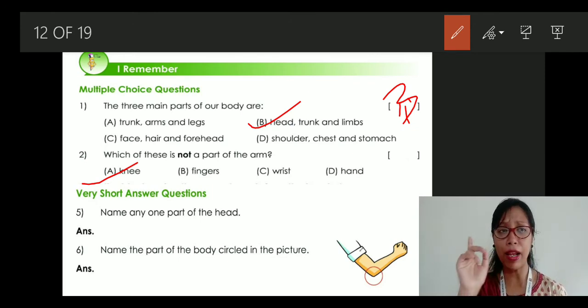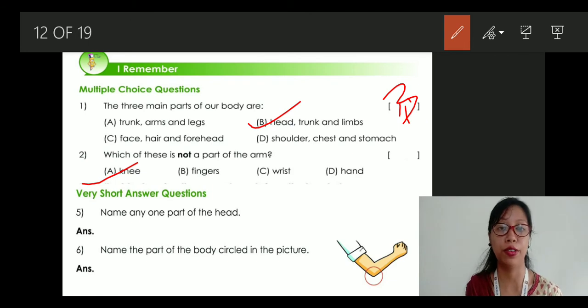So you can name anything. Forehead, face, hair, eyes, nose, lips. There are a lot of things that you can mention here. It's your own choice what to write. You can even write the face also.